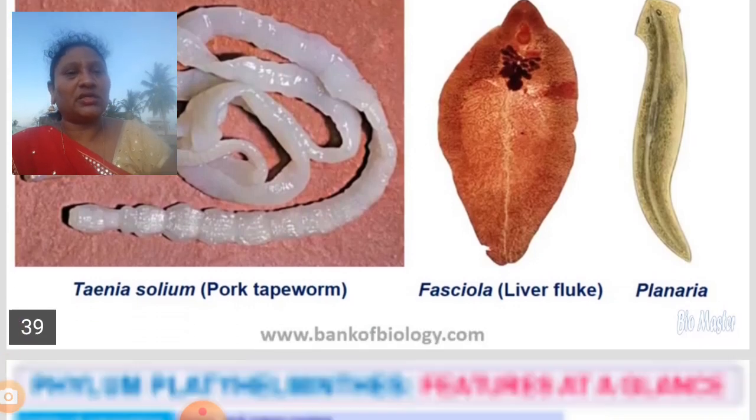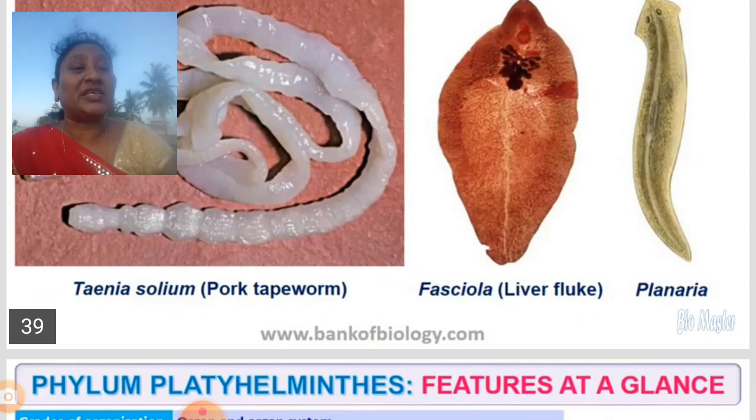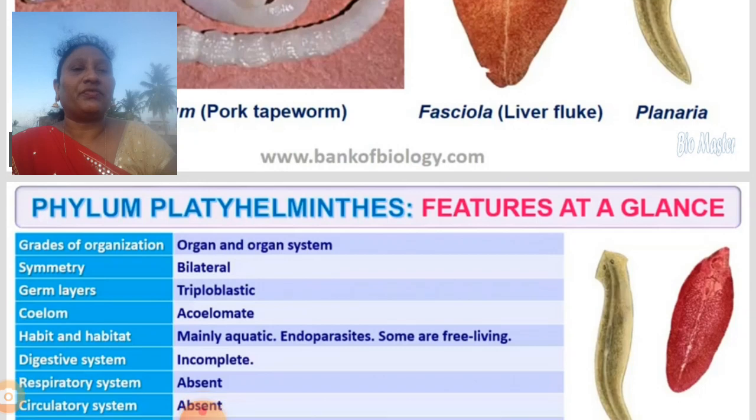Here you can see the examples. Taenia solium, the pork tapeworm, which lives in pigs. Fasciola, a liver fluke. Planaria. These are some of the examples.